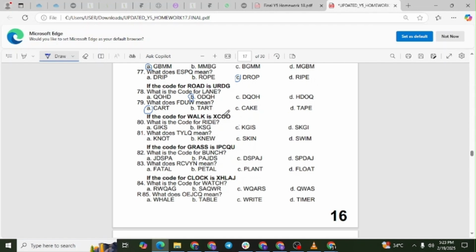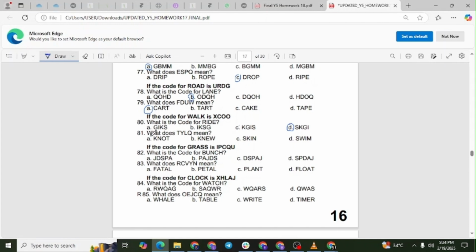The first letter moves forward by 1 place. The second letter moves forward by 2 places. The third letter moves forward by 3 places. And the fourth letter moves forward by 4 places. Now we apply the same pattern to the word ride. The letter R moves forward by 1 place to the letter S. The letter I moves forward by 2 places to the letter K. The letter D moves forward by 3 places to the letter G. The letter E moves forward by 4 places to the letter I. The final coded word is SKGI. The correct answer is option D.